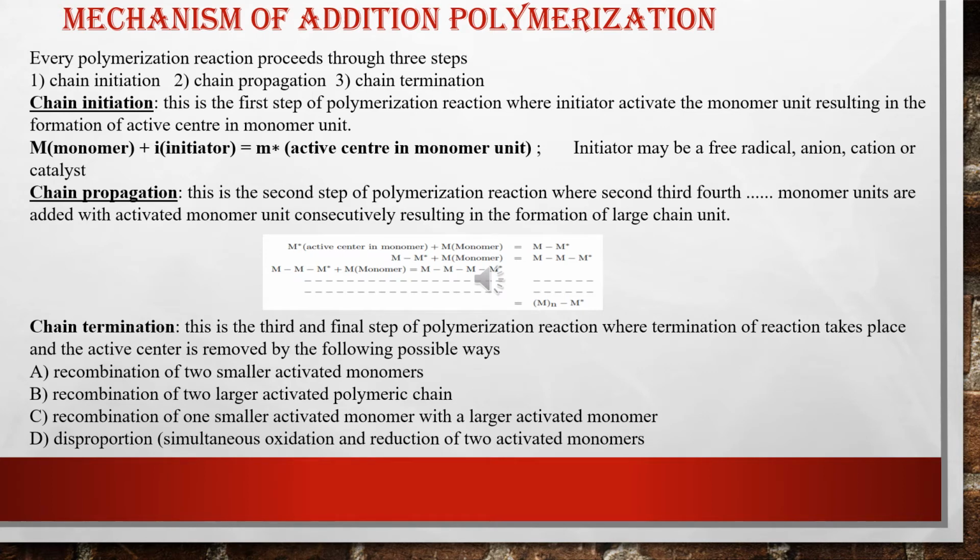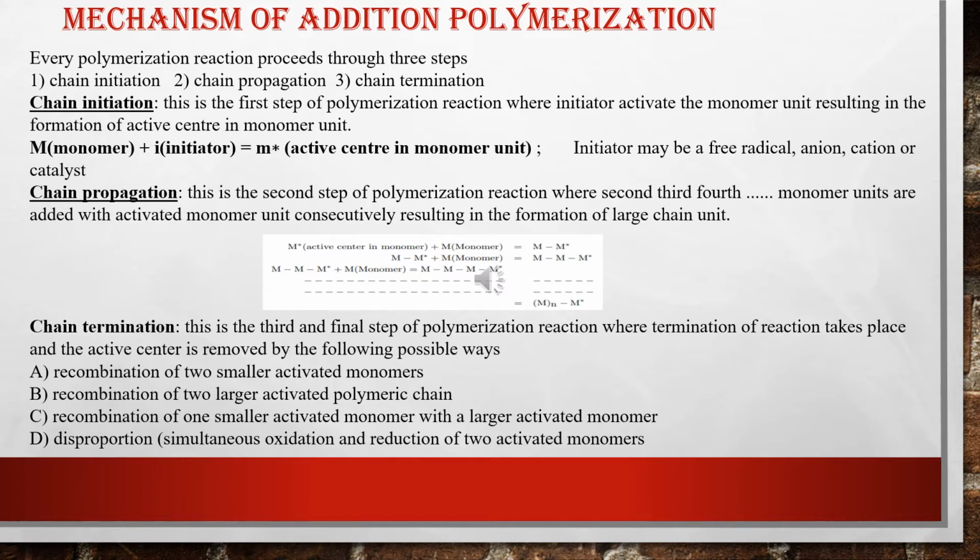Mechanism of addition polymerization. In every type of polymerization reaction, whether by free radical, cationic or anionic mechanism, there are three common steps. First, chain initiation, second, chain propagation, and third, chain termination. In chain initiation, the chain formation begins. Usually an initiator is used, and this initiator combines with the monomer to activate it, meaning to create an active site in the monomer so that the monomer can react further.